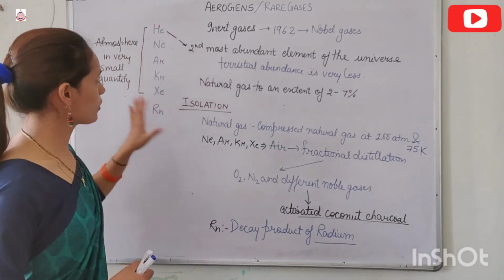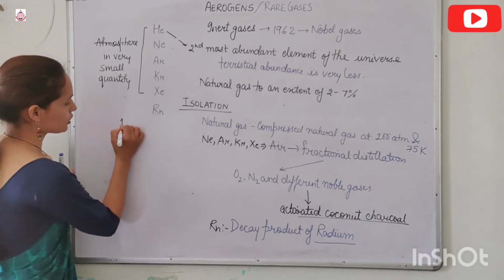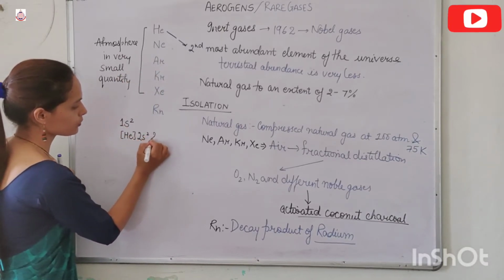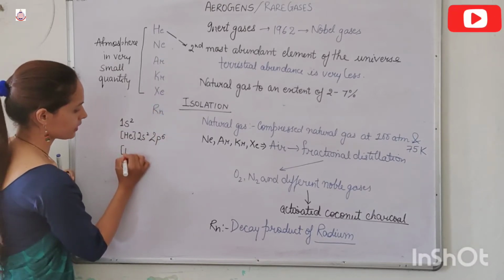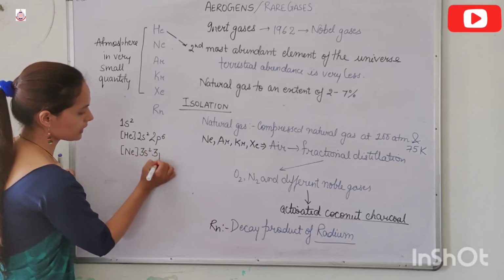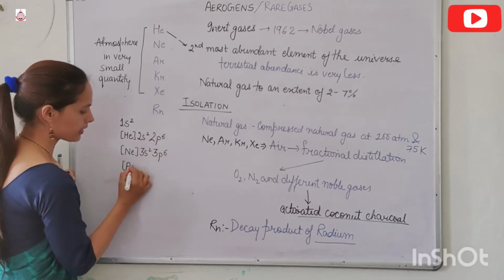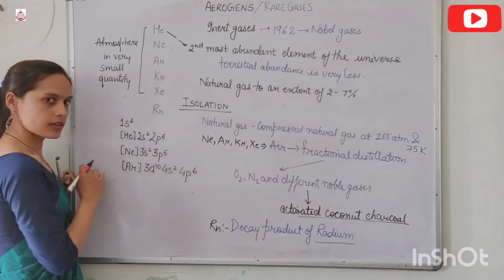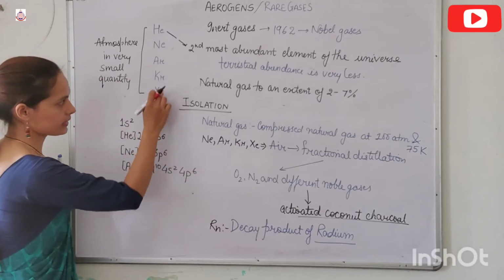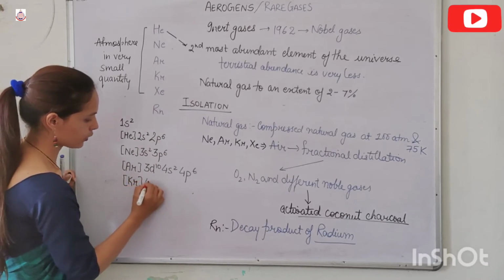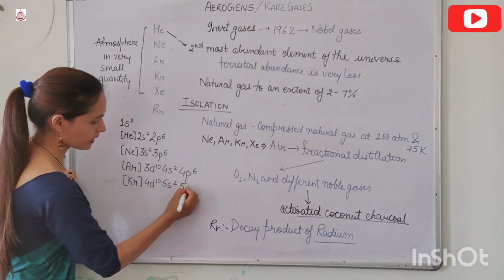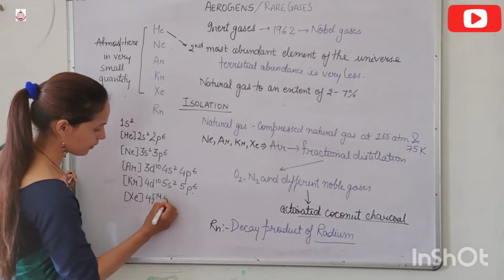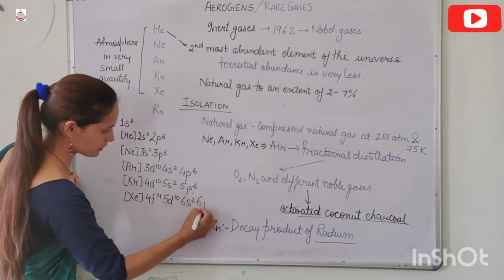Now, if I write the electronic configuration: helium is 1s2, neon is helium 2s2, 2p6, argon is neon 3s2, 3p6, krypton is argon 3d10, 4s2, 4p6, xenon is krypton 4d10, 5s2, 5p6, and radon is xenon 4f14, 5d10, 6s2, 6p6.